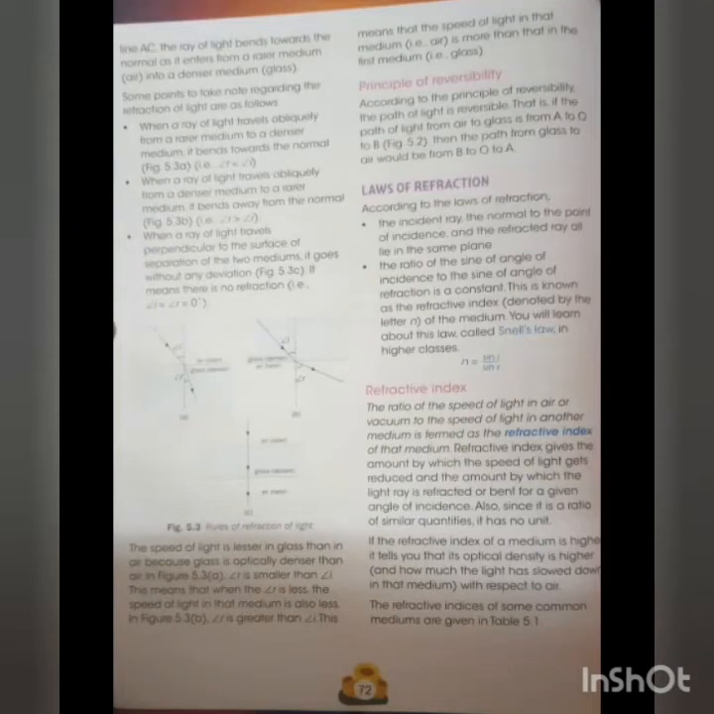Today we are going to learn about the direction of bending of the ray of light during refraction of light. So come to page number 72. Some points that you have to remember are as follows. Number 1. When a ray of light suffers refraction and travels from rarer medium to a denser medium, the ray of light bends towards the normal.